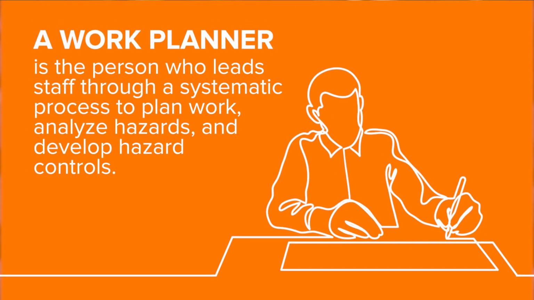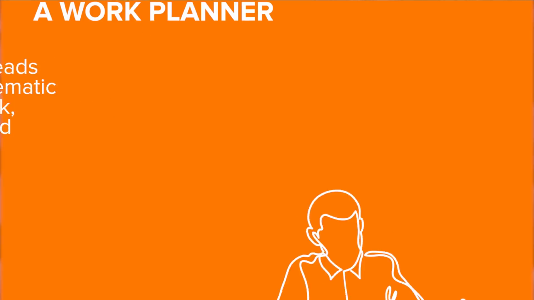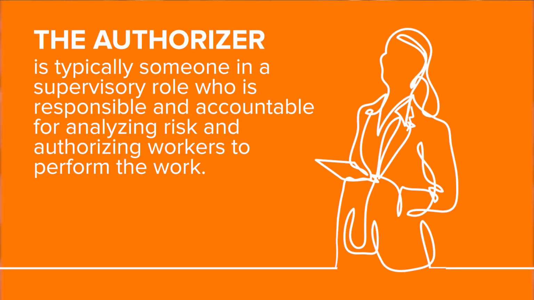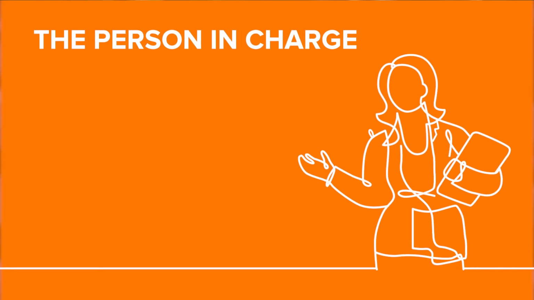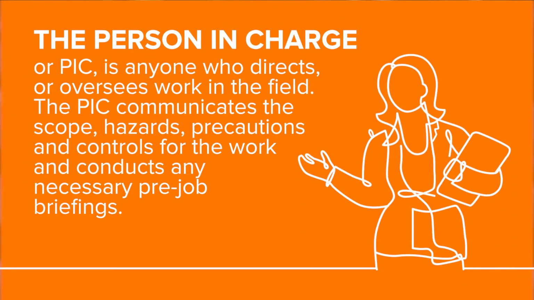A work planner is the person who leads staff through a systematic process to plan work, analyze hazards, and develop hazard controls. The authorizer. The authorizer is typically someone in a supervisory role who is responsible and accountable for analyzing risk and authorizing workers to perform the work. The person in charge. The person in charge, or PIC, is anyone who directs or oversees work in the field. The PIC communicates the scope, hazards, precautions, and controls for the work and conducts any necessary pre-job briefings.